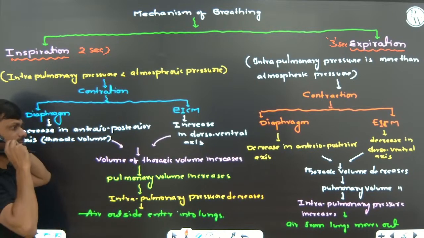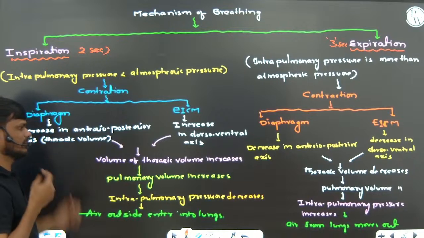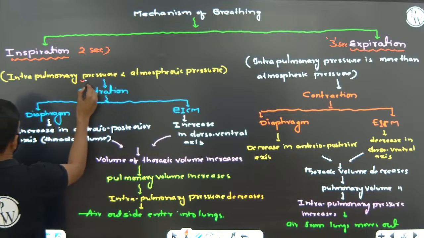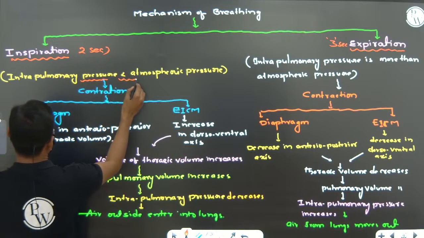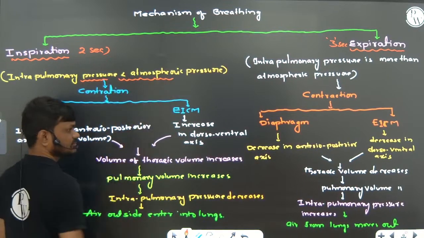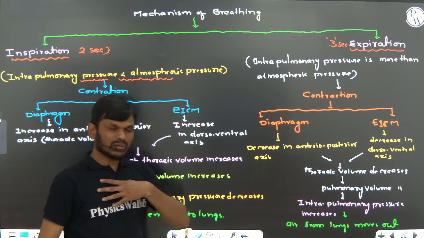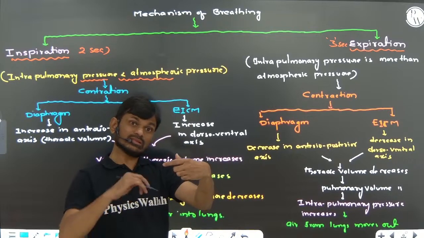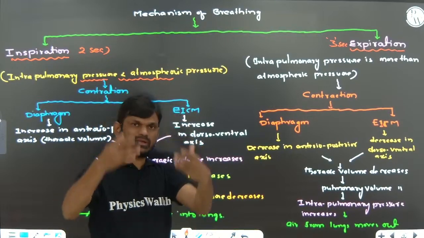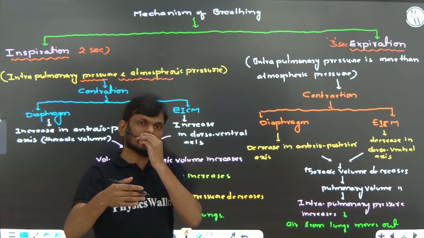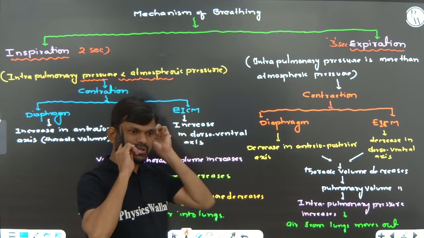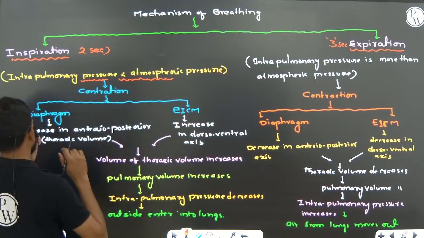When the intrapulmonary pressure, the pressure inside the lungs, is less than atmospheric pressure, then inspiration takes place.